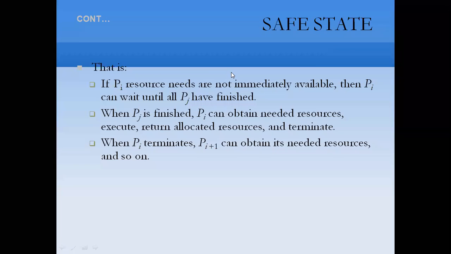If the resources Pi needs are not immediately available, then Pi can wait until all the Pj have finished. When Pj is finished, Pi can obtain needed resources, execute, return allocated resources, and terminate. When Pi terminates, the next Pi plus 1 can obtain its needed resources, and so on.